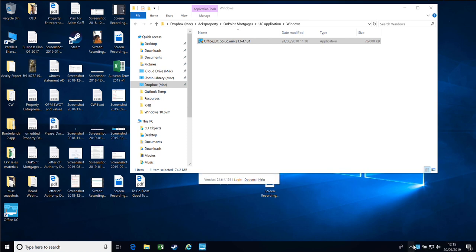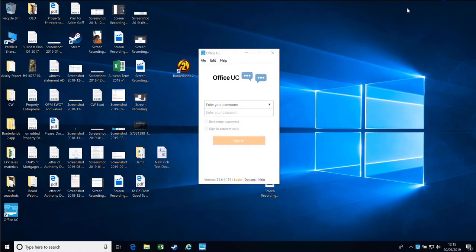You can see Office UC starting to run in the bottom corner, and we are up and running. You'd put in your username and details and you are up and running.